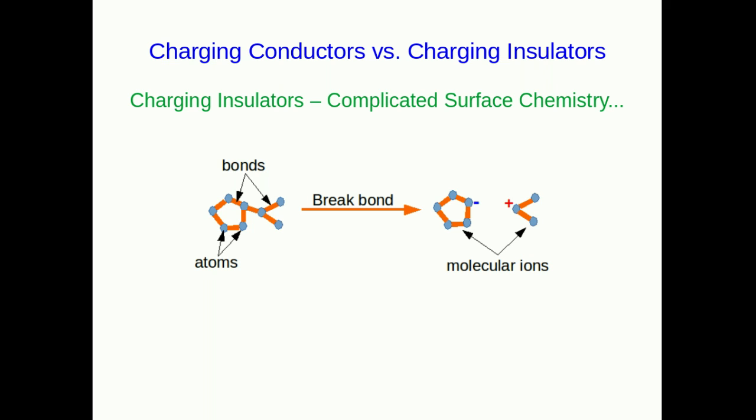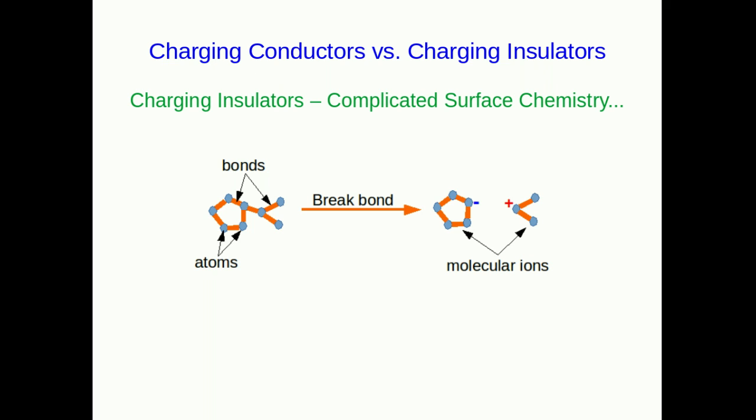We started off looking at charging objects by rubbing them, and generally when we're charging insulators, that's how we do it. Conductors are different, and so it's worth understanding a little bit about the differences between insulators and conductors and how they charge. So when we are charging insulators, what's going on is that the insulator is typically made out of molecules.